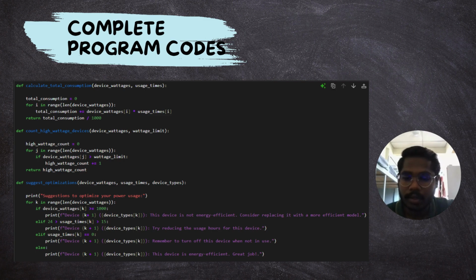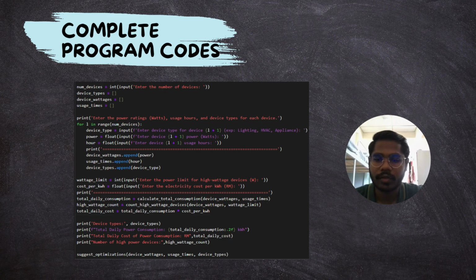Elif, within the hours of 24 and 15, it will show that try reducing usage hours for this device. And elif usage time is equivalent to 0, meaning that the device is not used, it will show remember to turn off this device when not in use. And else, if everything is in order, everything is good, it will print out this device is energy efficient, good job.